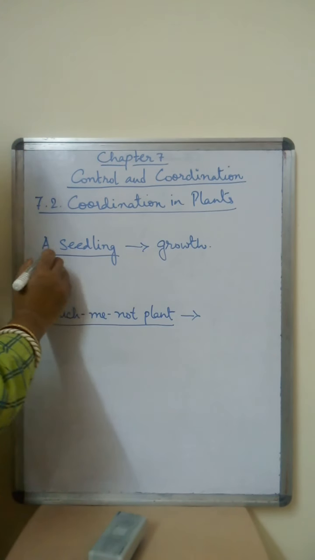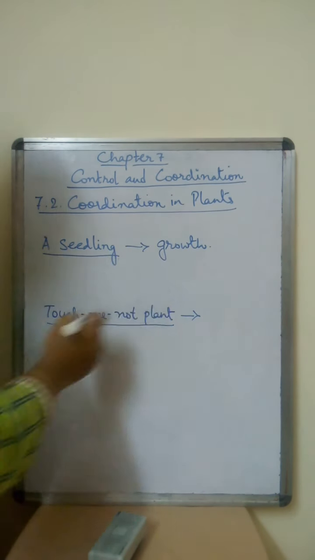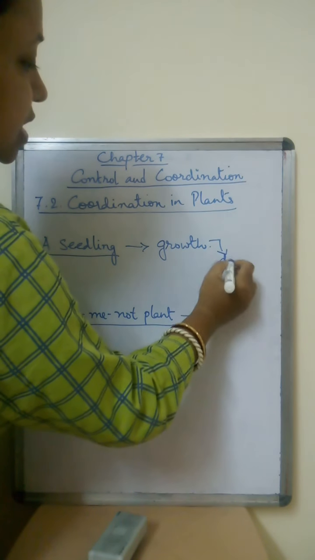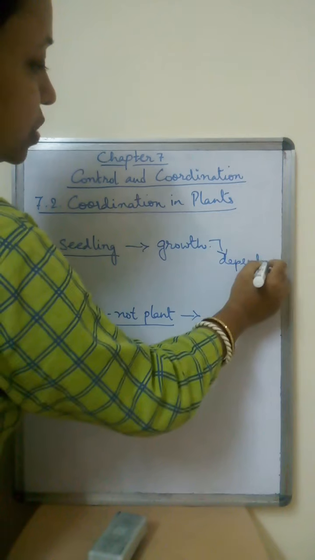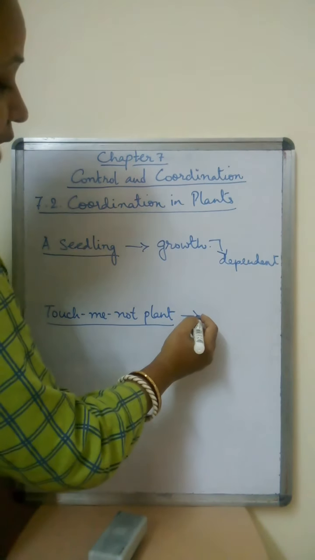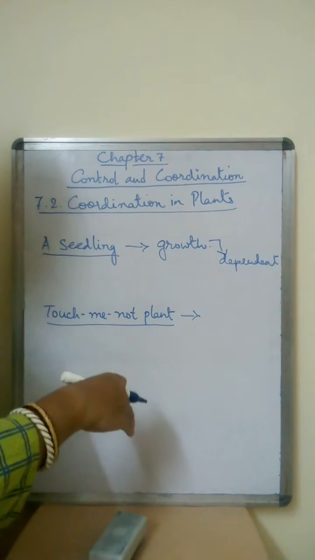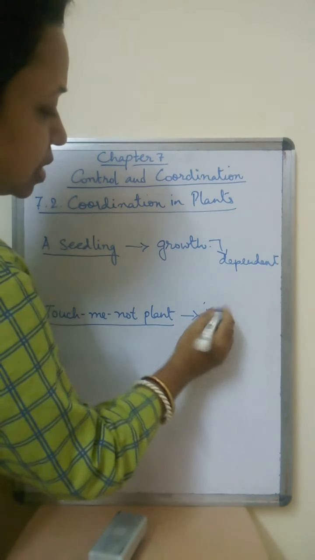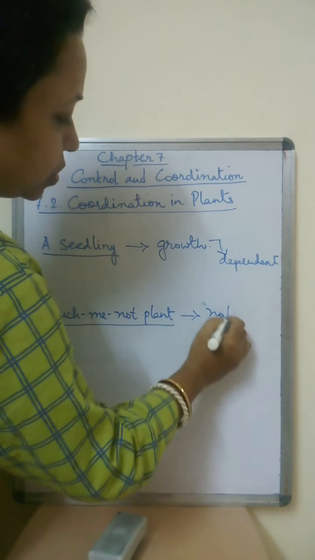So here we have seen that the germination of the seed is dependent on growth. If I stop the growth, the seed will not grow any further. But the touch me not plant, when we go near it, will fold and droop. This is not dependent on growth.